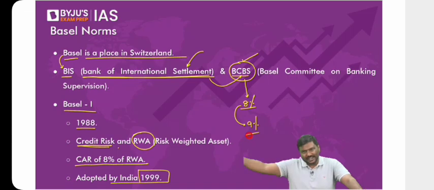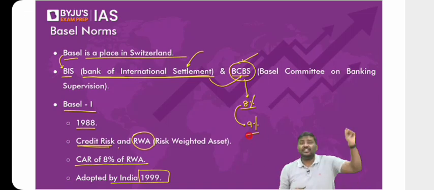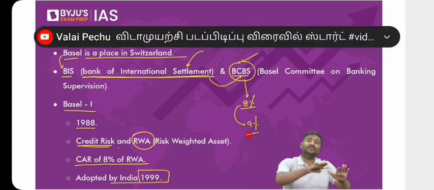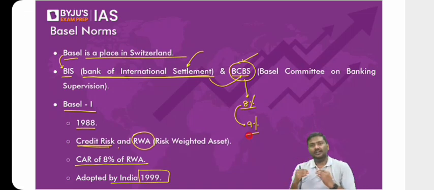I've written 9% in the next slide, but some of you may say, sir, in that document I read 8%. Basel says 8%. RBI says we will keep it at 9%. Done. So this is a Basel 1 guideline.